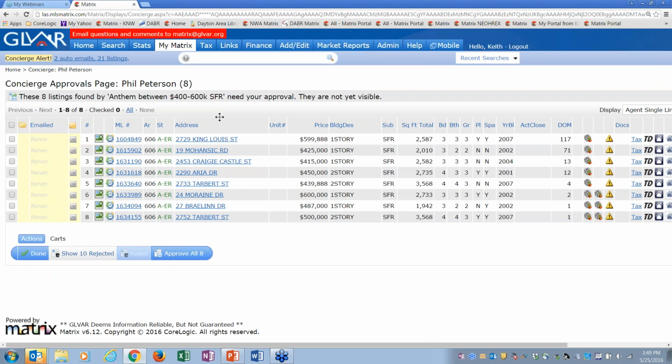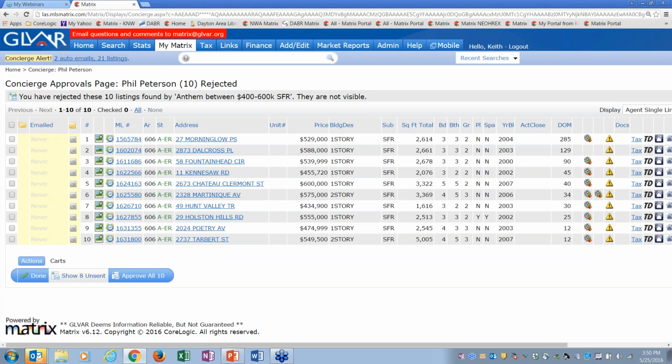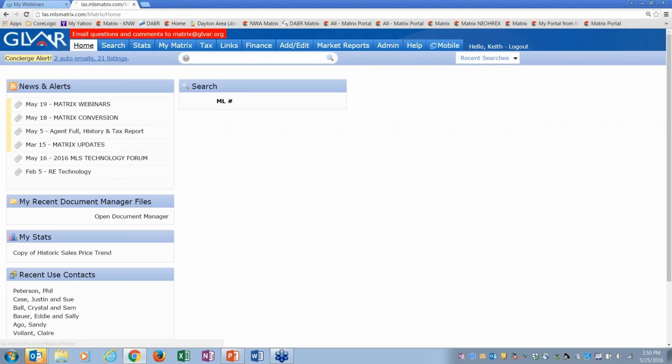Now the beauty of using this concierge mode in Matrix is that after you've been working with them for weeks and weeks and months, if they change their mind, you can come back and see all the listings that you have rejected, and now you could select them and approve them for them. Now, you can only unreject them if they're still available, because after months and weeks, some of these houses that I rejected may not be available anymore. But if they're still available, I can go through and approve them. So I really do like the concierge mode.